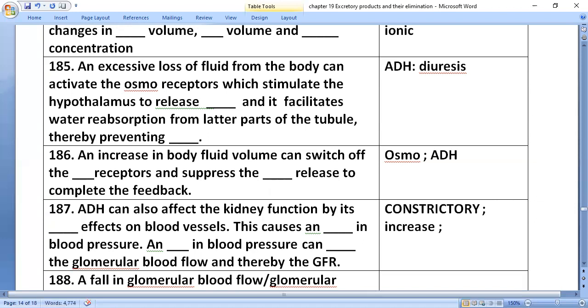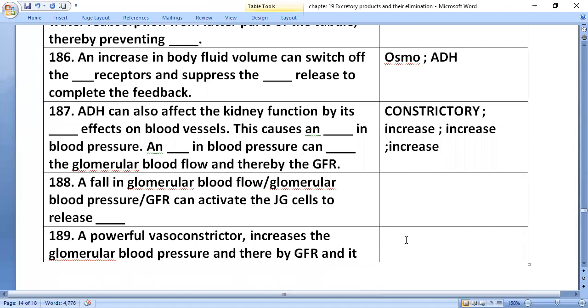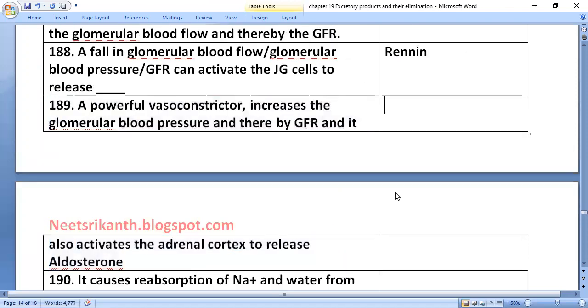Increase in blood pressure can increase the glomerular blood flow, and thereby the glomerular filtration rate. A fall in glomerular blood flow or glomerular blood pressure or glomerular filtration rate can activate the JG cell to secrete renin.